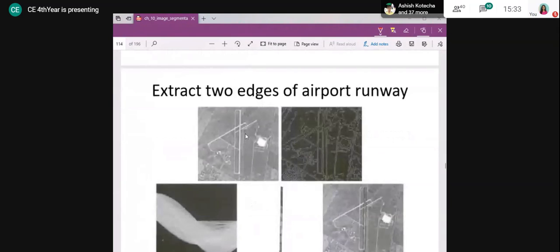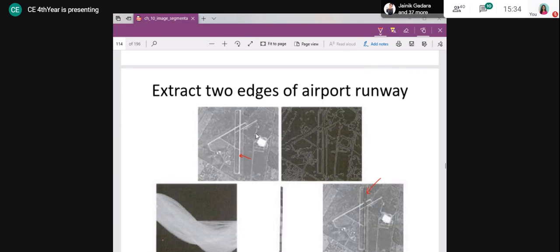Okay, so that can be further understood by this example, where I want to strengthen the runway. We want to check the edges of the runway, or make the runway very clear, or sharpen the runway, right?